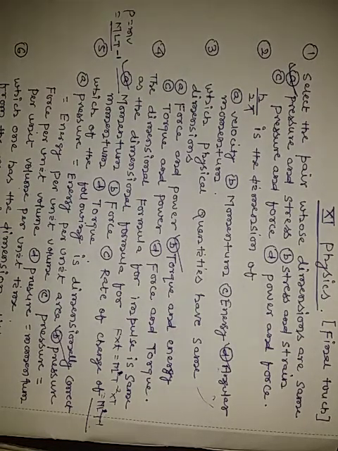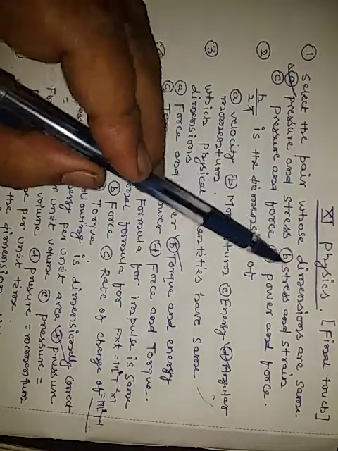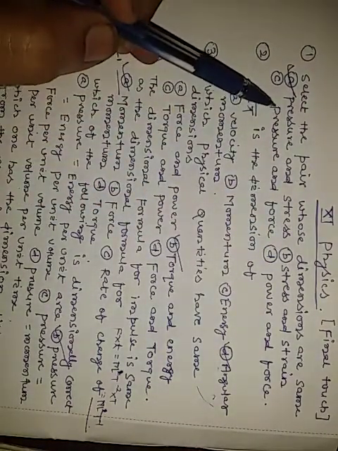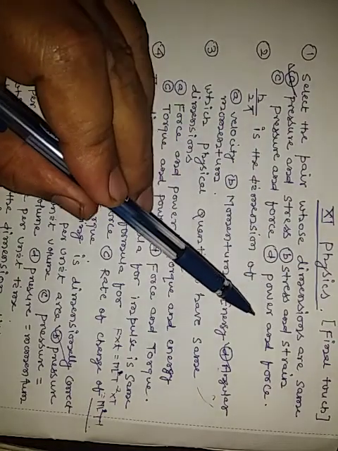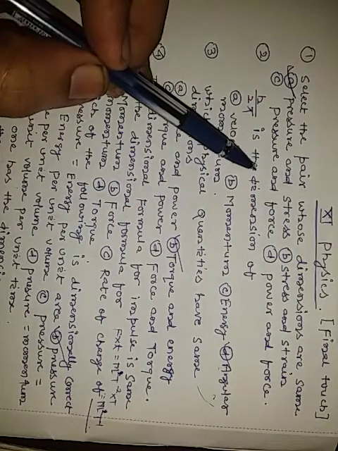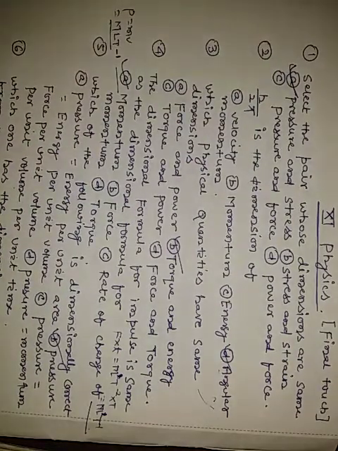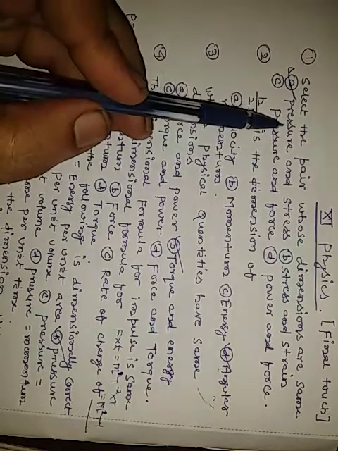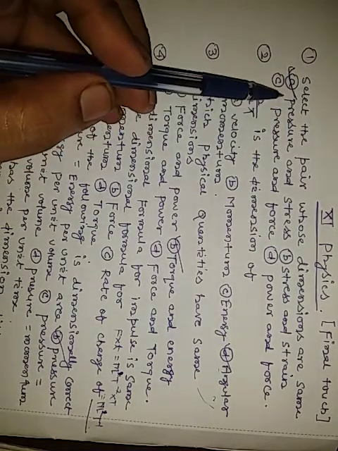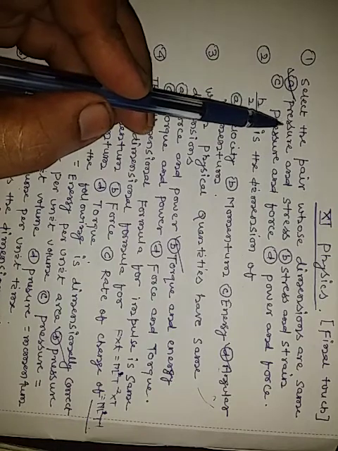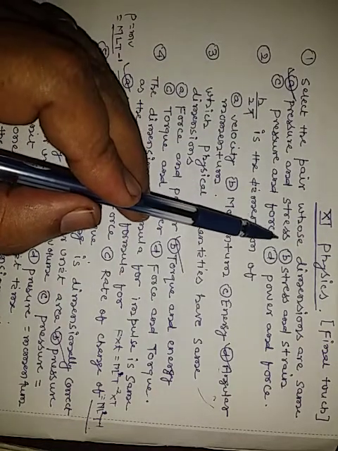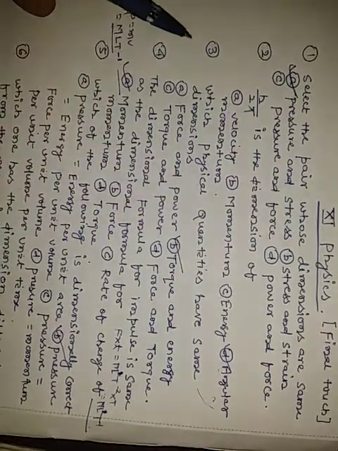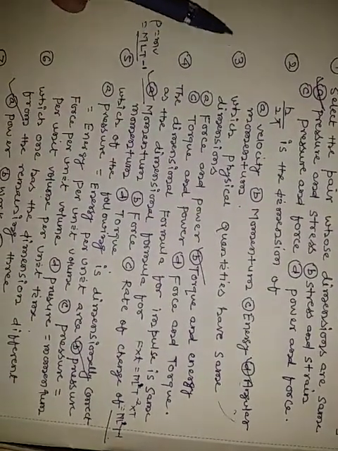The first question is: select the pair whose dimensions are the same. The options are pressure and stress; the second is stress and strain; the third is pressure and force; and the fourth is power and force. As we know, pressure is equal to force per unit area, and stress is also equal to force per unit area. So the dimension of pressure and stress is the same.